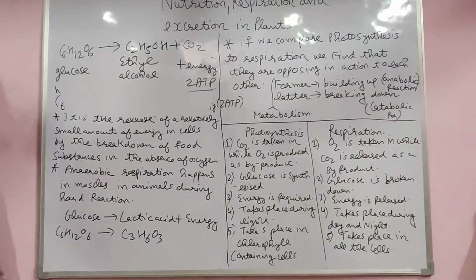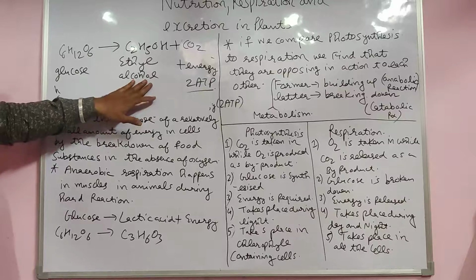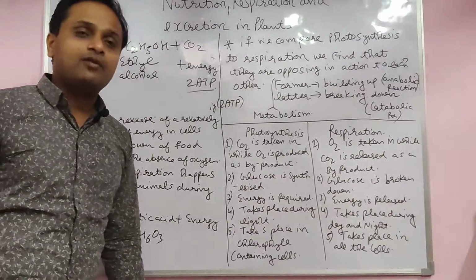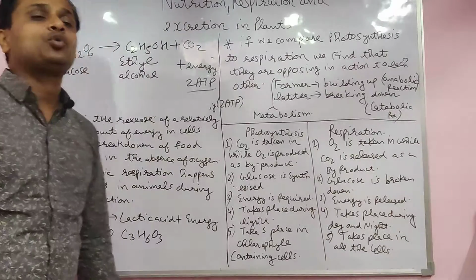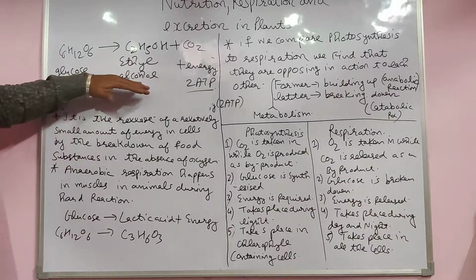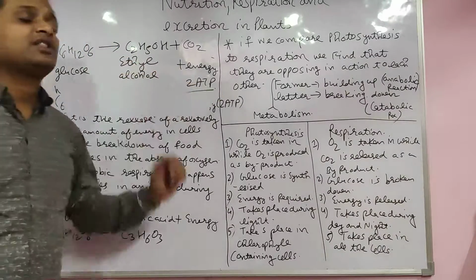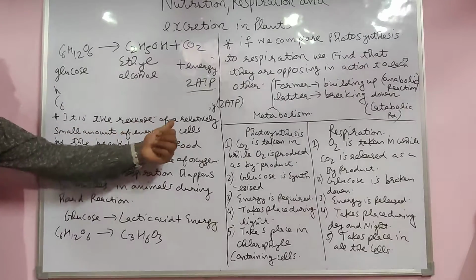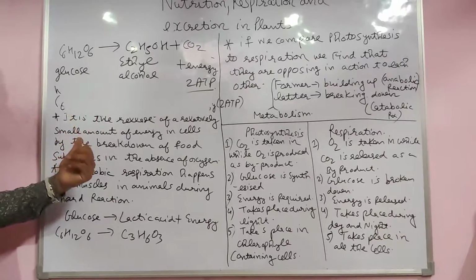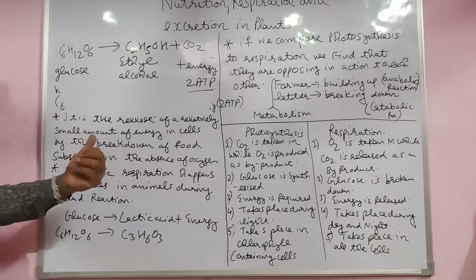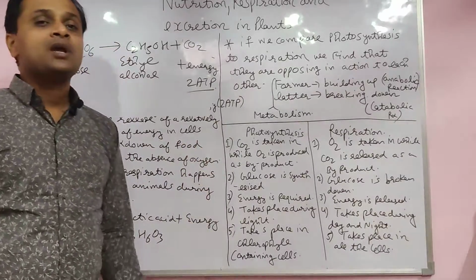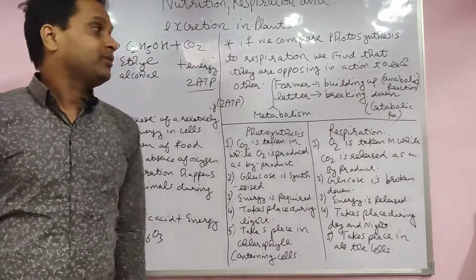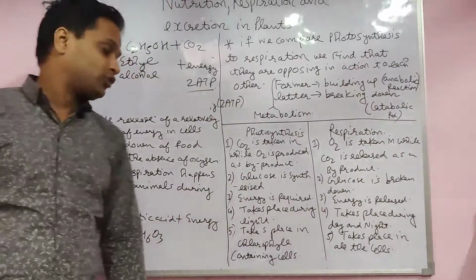Glucose gives ethyl alcohol, CO2 plus energy stored in the form of 2 ATP. It is the release of a relatively small amount of energy in the cell by the breakdown of substances in the absence of oxygen. I already told you that aerobic respiration forms 38 ATP, but here only 2 ATP form.